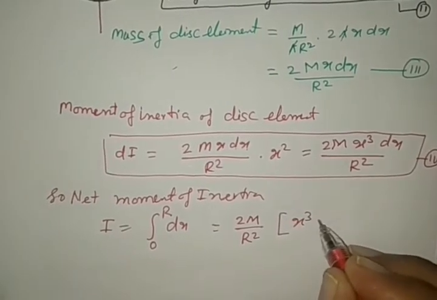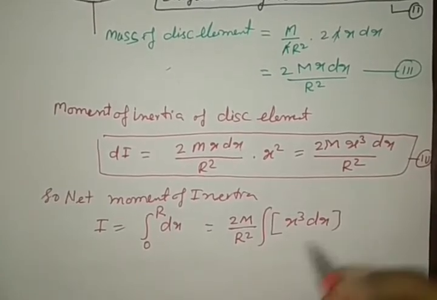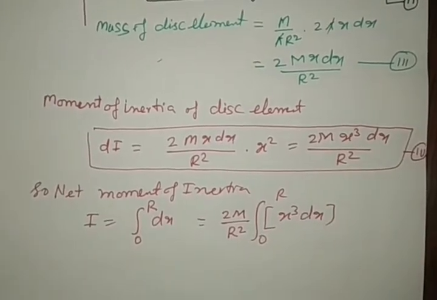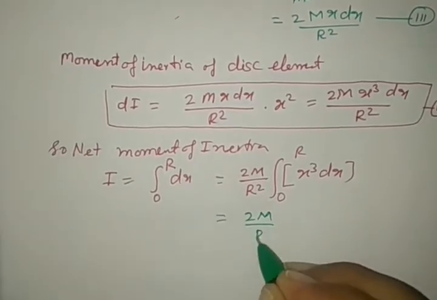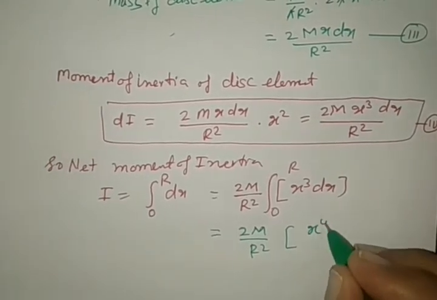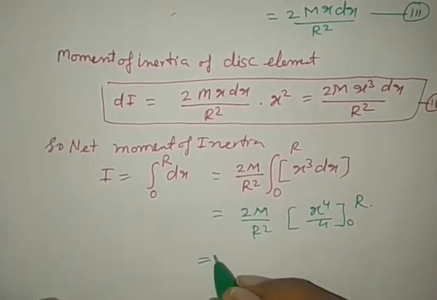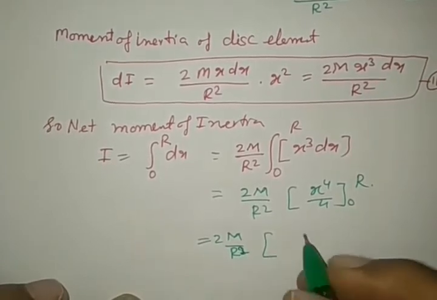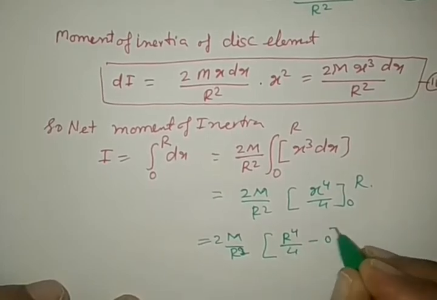It is x cube dx integrated from 0 to R. Now see carefully. 2M by R square, integration of this is x power 4 by 4 from 0 to R. Now putting the limit, 2M by R square, R power 4 by 4 minus 0.